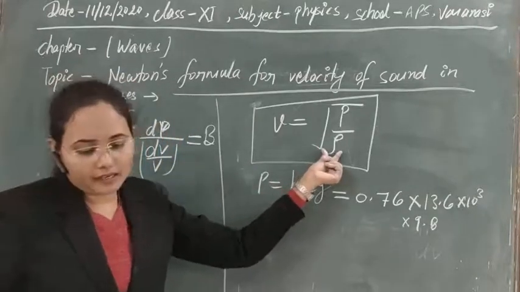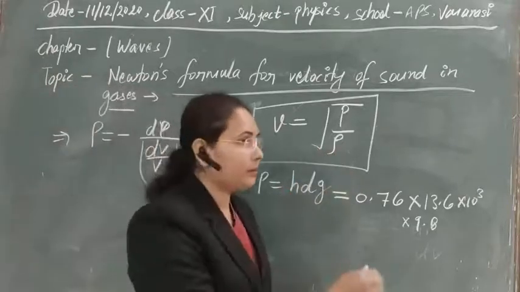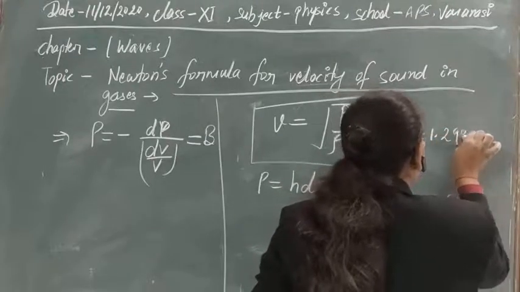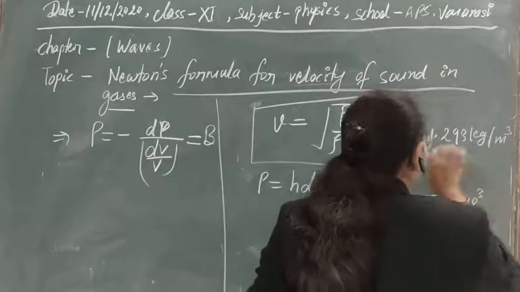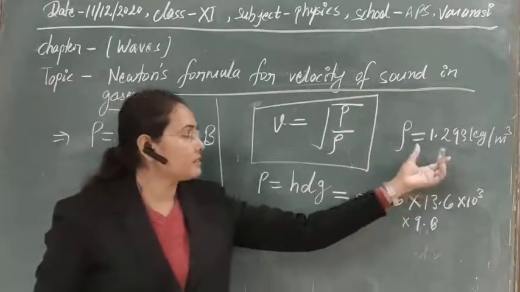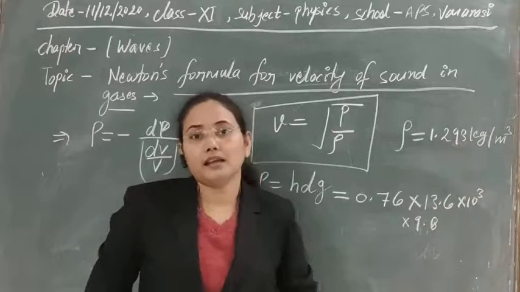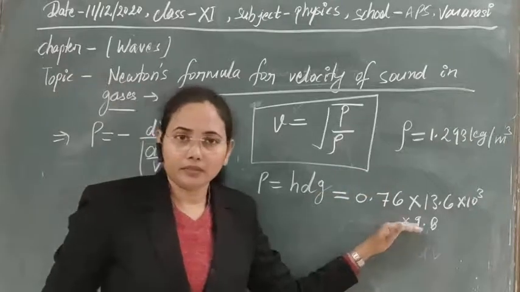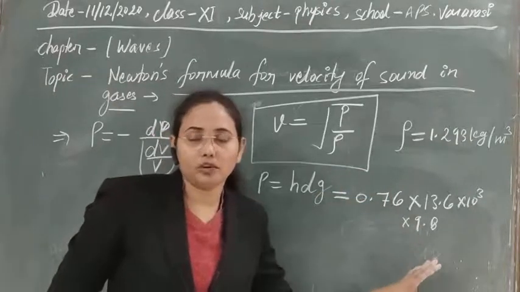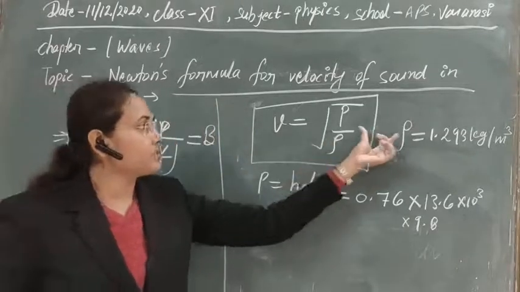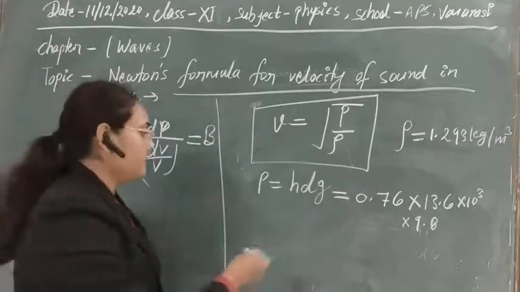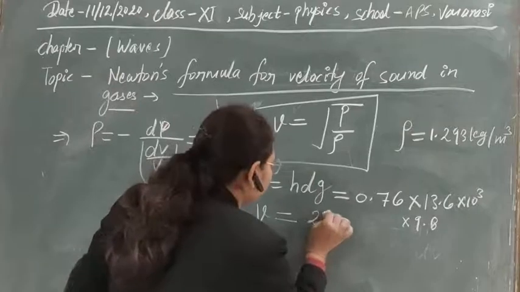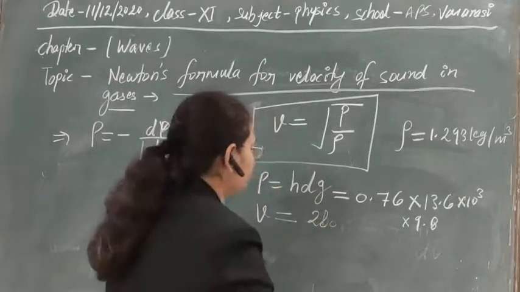Also the density of air is 1.293 kilograms per meter cube, meaning in 1 cubic meter the molecules are there. So this is the density of air, and this is the pressure in air at normal temperature and pressure. Let's put these values in this equation and calculate the value of V. After calculation, we have obtained the value of V equal to 280 meter per second.